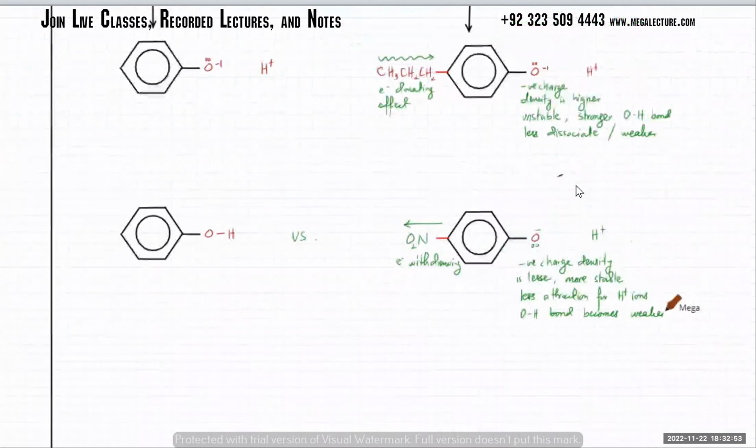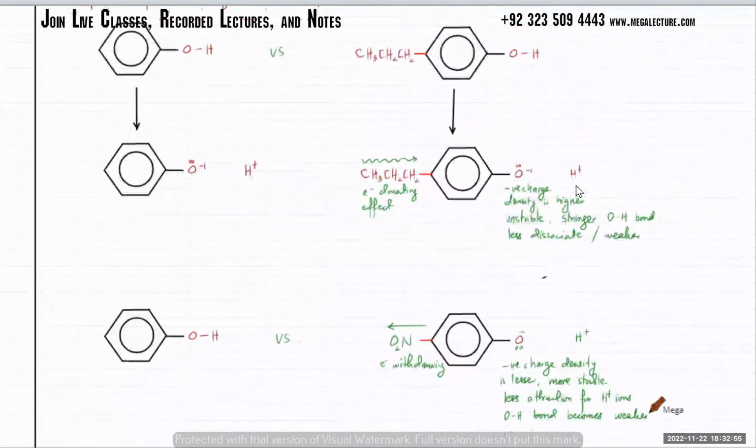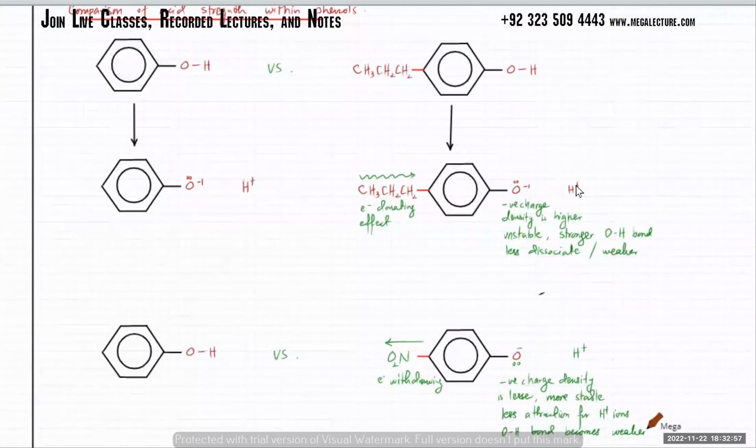ठीक है, clear है? So we did study electron withdrawing groups, electron donating groups. ठीक है, we've already studied that. तो वो पूरी लिस्ट हमने लिखी थी लास्ट टाइम, ठीक है, ऑन द अदर बोर्ड. So just make sure कि remember this. Phenols, clear है?